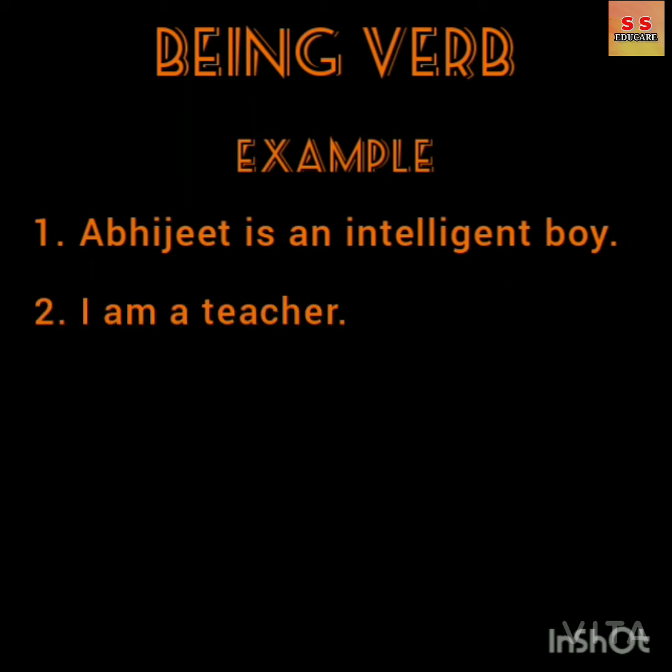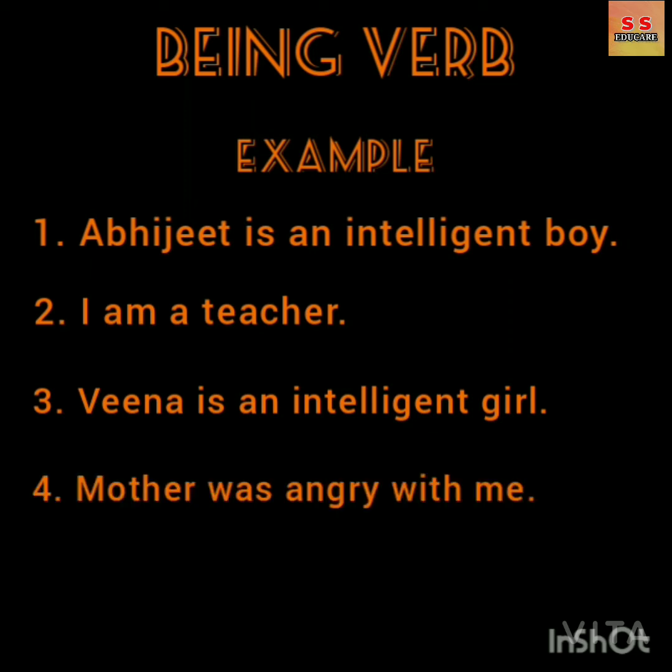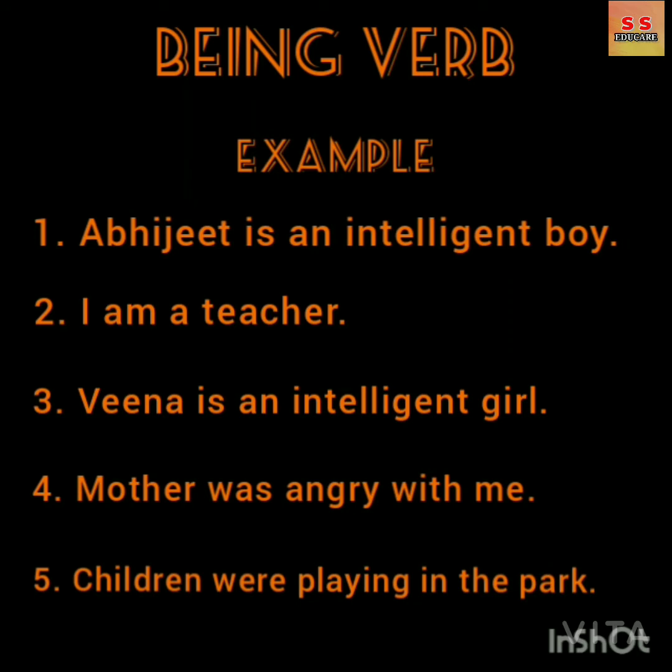I am a teacher. Veena is an intelligent girl. Mother was angry with me. Children were playing in the park. In these sentences, words is, am, was, and were are being verbs because it shows a state of being.